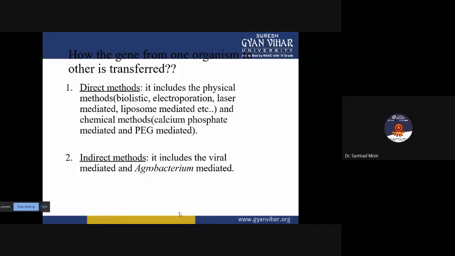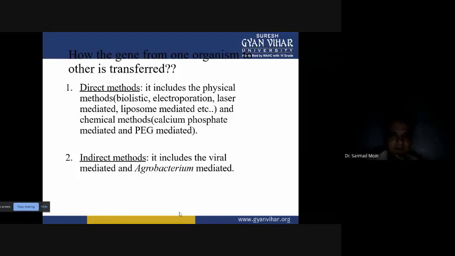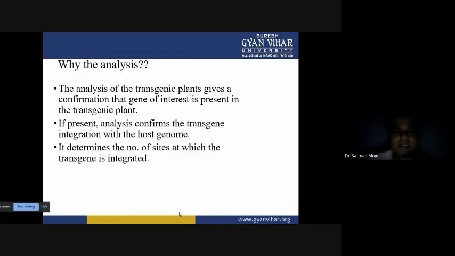Then in the indirect method, we are using vectors, and we insert our gene of interest into the vector. Then the vector is able to transfer the gene of interest into the plant. So an example is Agrobacterium mediated gene transfer.